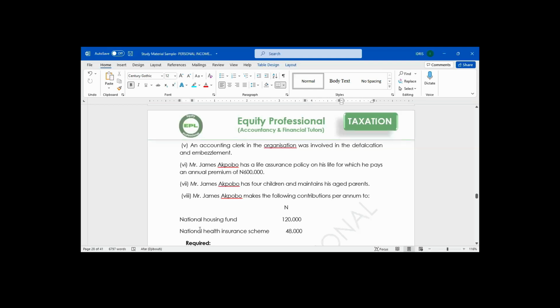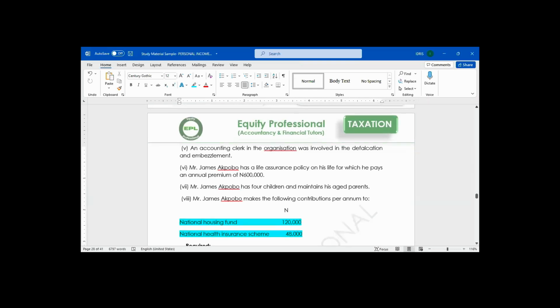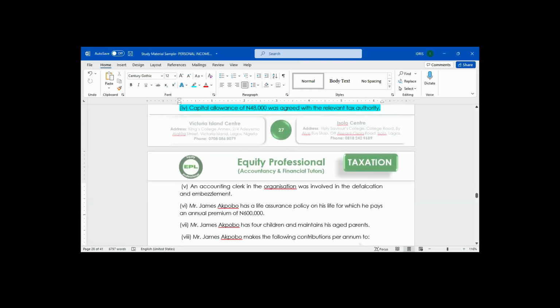National Housing Fund and National Health Insurance Scheme. Any other tax exempt? Apart from life assurance. Life assurance policy.